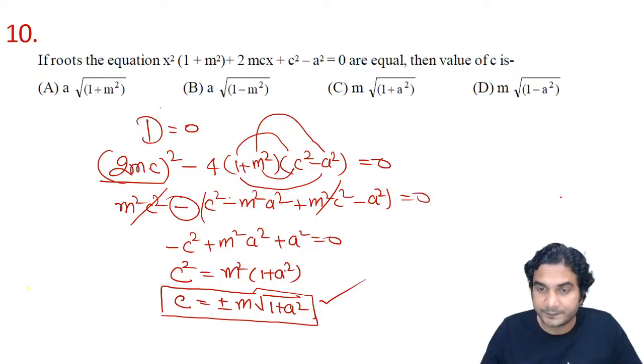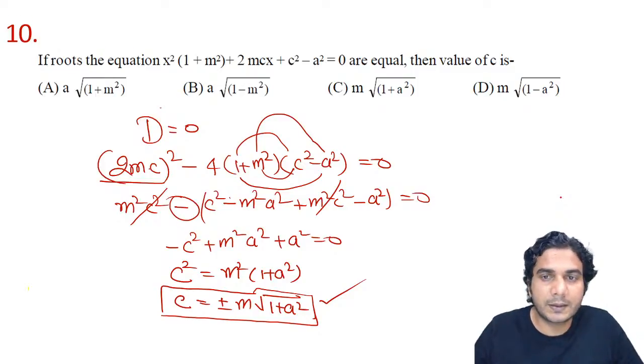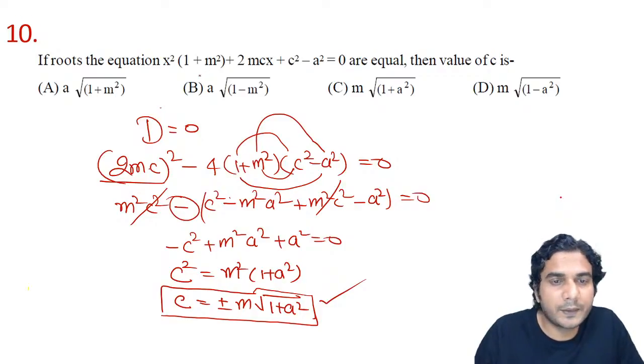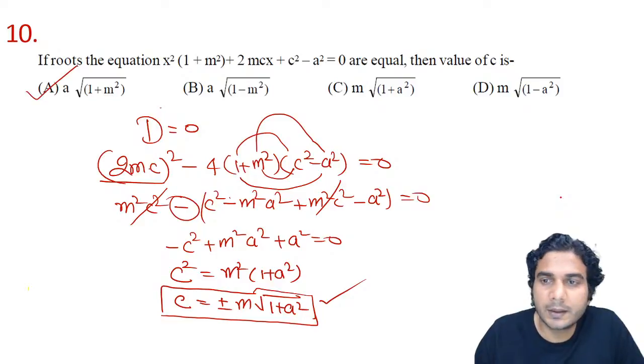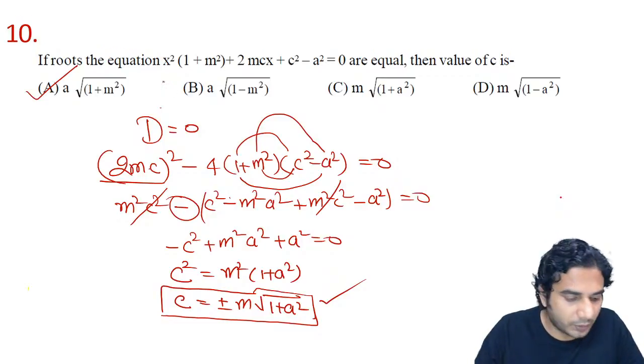Okay. All right. So which option is correct? Plus m under root of 1 plus a squared. So this option is correct. And do you have minus also? No, minus is not given, so it's all right. Only the positive value is given. So this option will be correct.